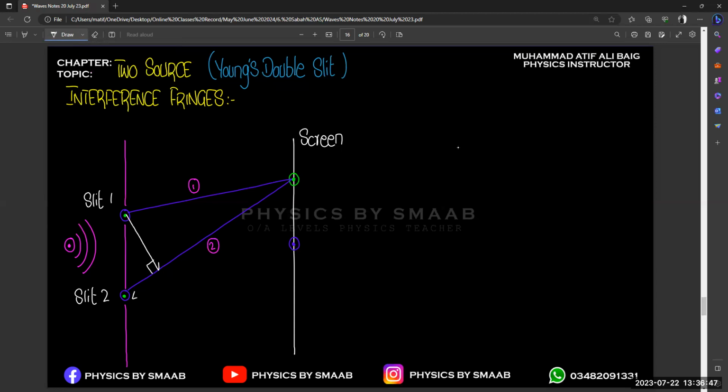So actually this distance gives you the concept of the path difference, right? Because this is the additional path covered by the second source, the slit number 2 of light. Okay, so this is our path difference. If we subtract this path difference, the length of line number 1 and the length of line number 2 will be equal to each other. So this path is the additional path. That's why we use the concept of path difference, right?